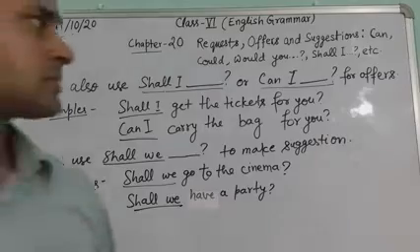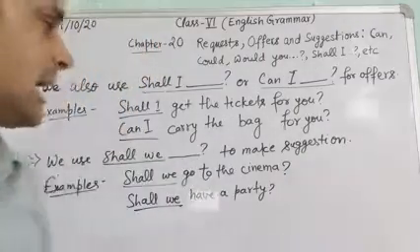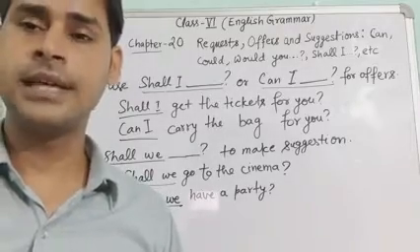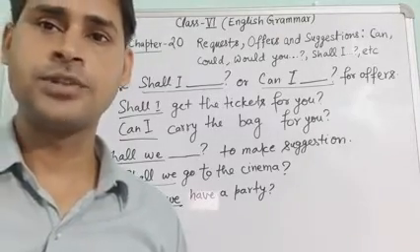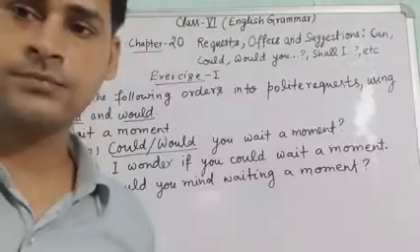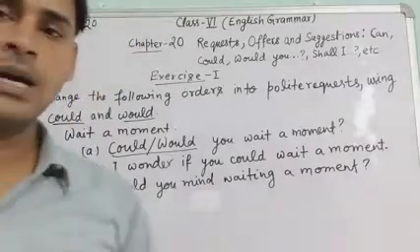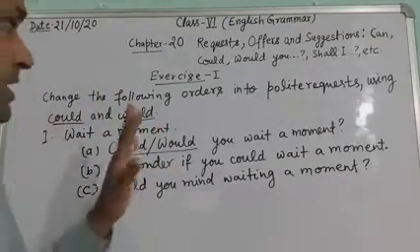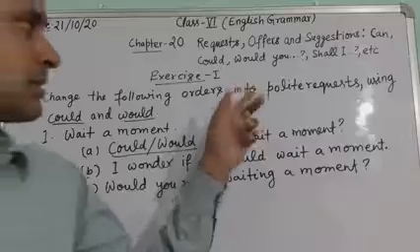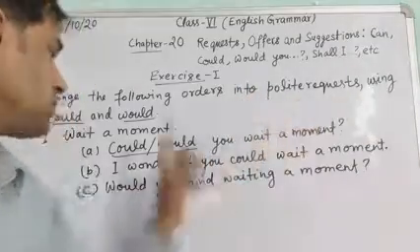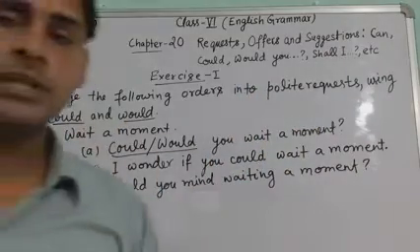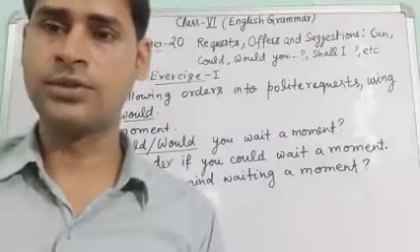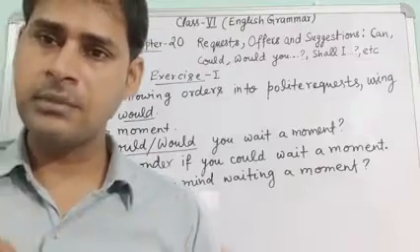So this chapter is over, and I will tell you the exercise and the first question. So now I will tell exercise first. Your question is, change the following orders into polite requests using could and would. So children, I am telling you the first question, and the rest of the questions you will do yourself. Means the same pattern will be followed.